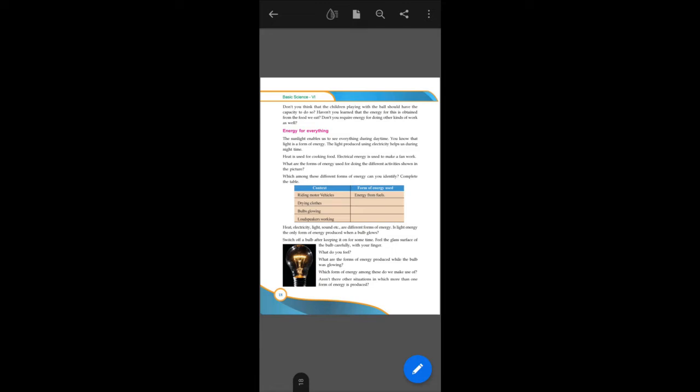It's true. You know that light is a form of energy. Light produced using electricity helps us during night time. I told you, if there are some external agents like the light from the bulbs, we may also be able to see at night. Heat is used for cooking food, electrical energy is used to make a fan work, etc. What are the forms of energy used for doing the different activities shown in the picture?